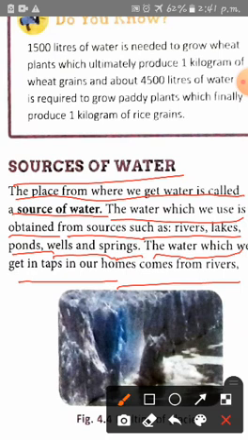So when we use this water, first we purify this water for use. So the places from where we get water, such as rivers, lakes, ponds, wells and springs, are called sources of water.